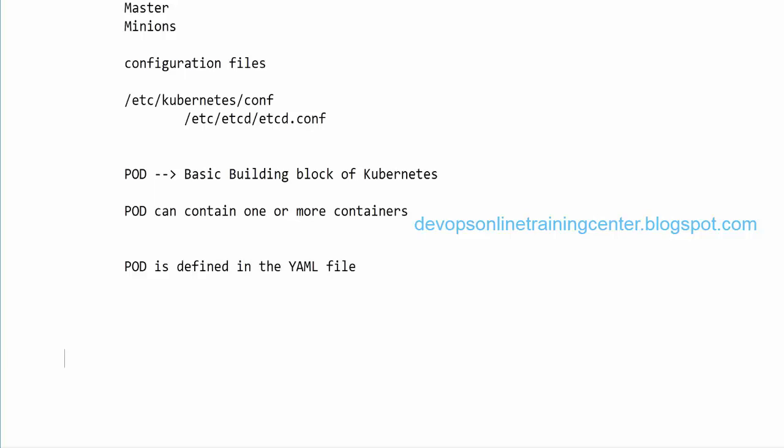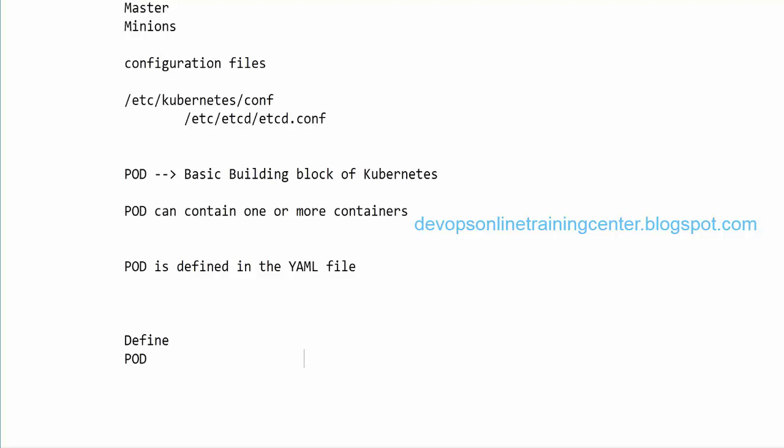So we write a YAML file for the pod, and let us say here we define the pod. A pod is something like, I want this many containers with this image and with these replicas. Like that we define the pod using the YAML file.